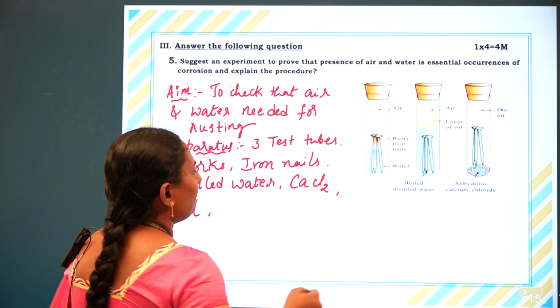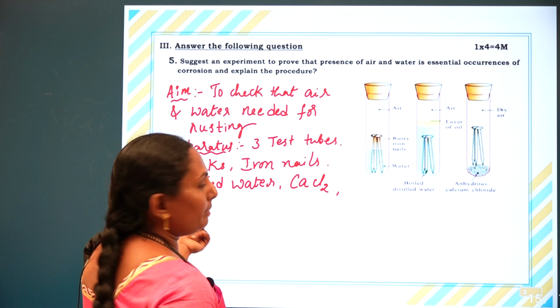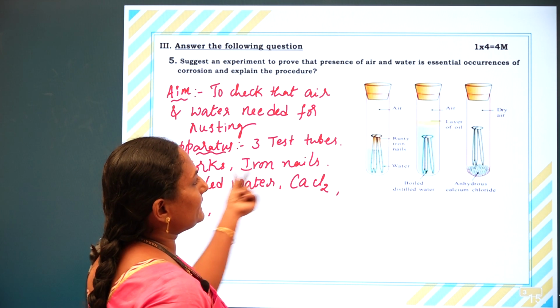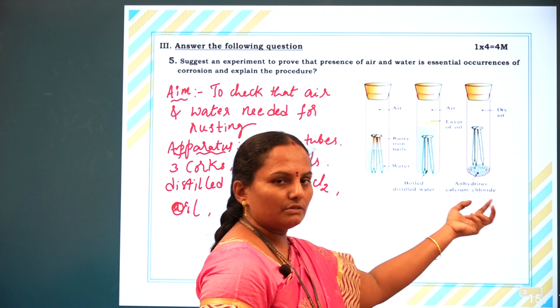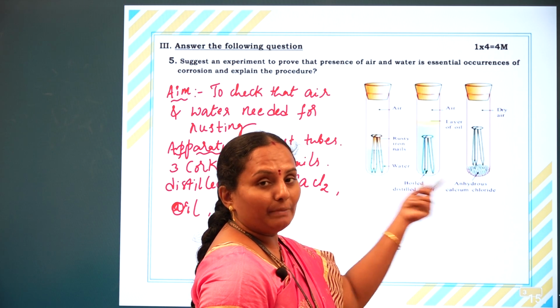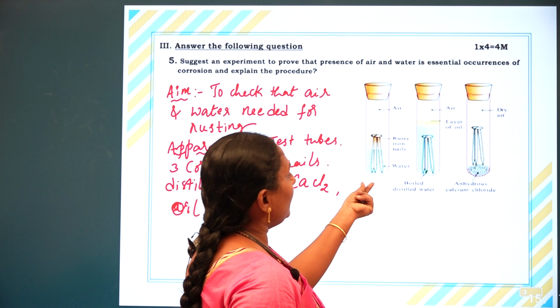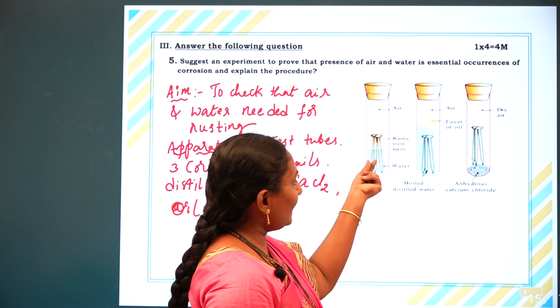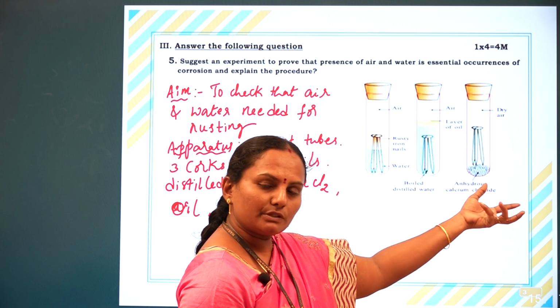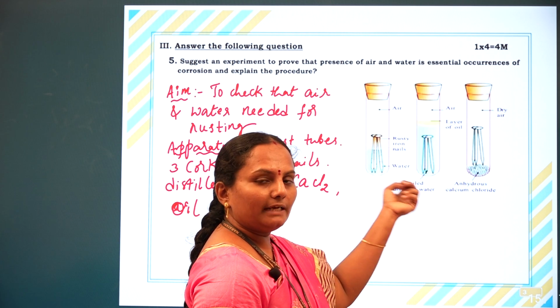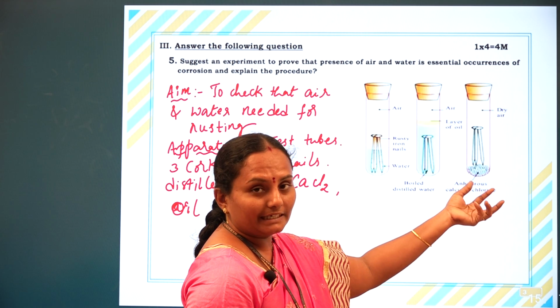These are the apparatus required. The procedure is to take the 3 test tubes and label them A, B, C. Keep 3 nails in each of the 3 test tubes.